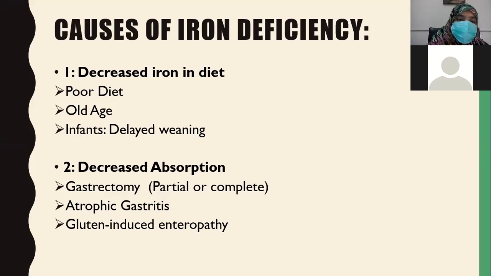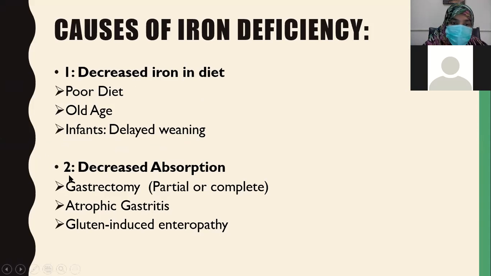The causes of decreased iron in diet are poor diet, old age, and in infants that have delayed weaning. We have already discussed milk is very low in iron. So infants who are prolonged fed on milk, or whose weaning is delayed, become iron deficient.